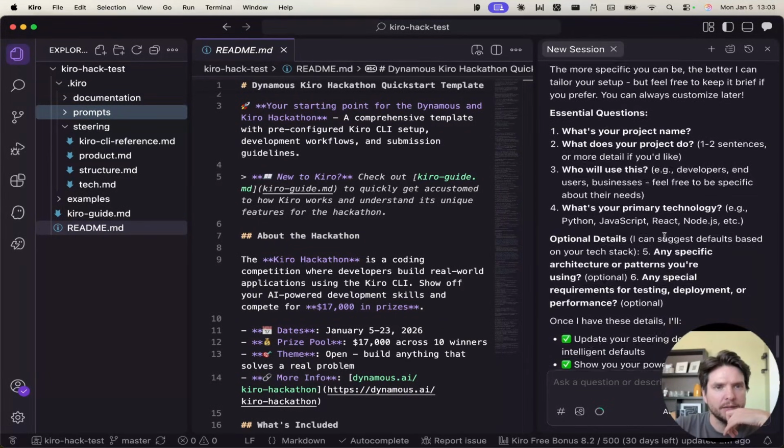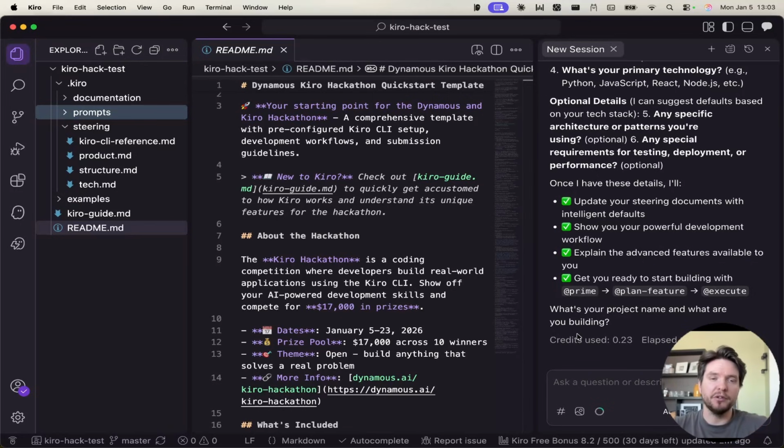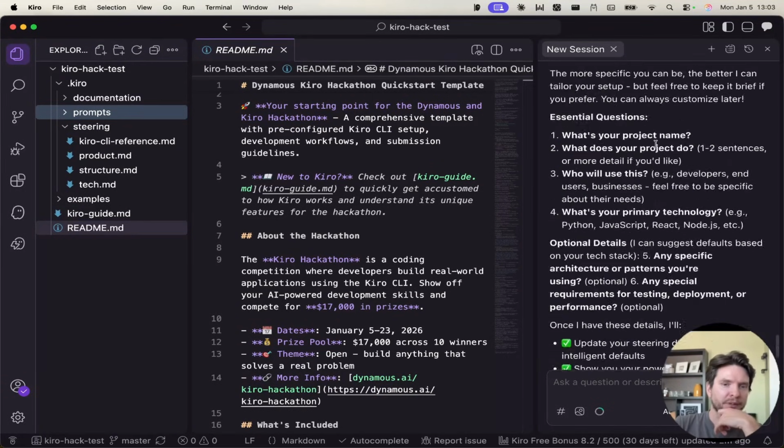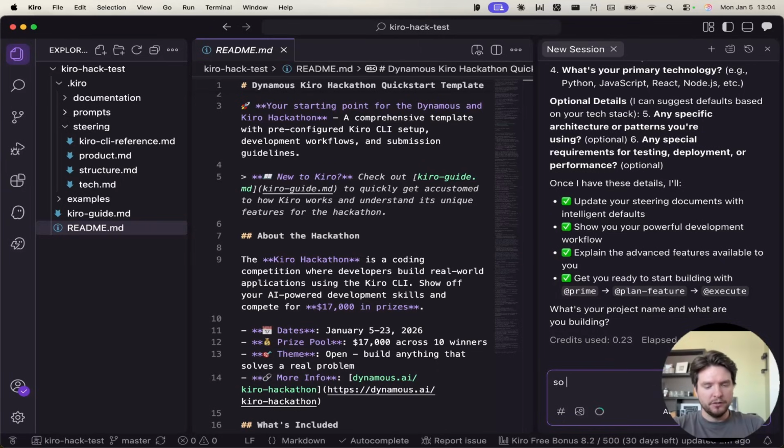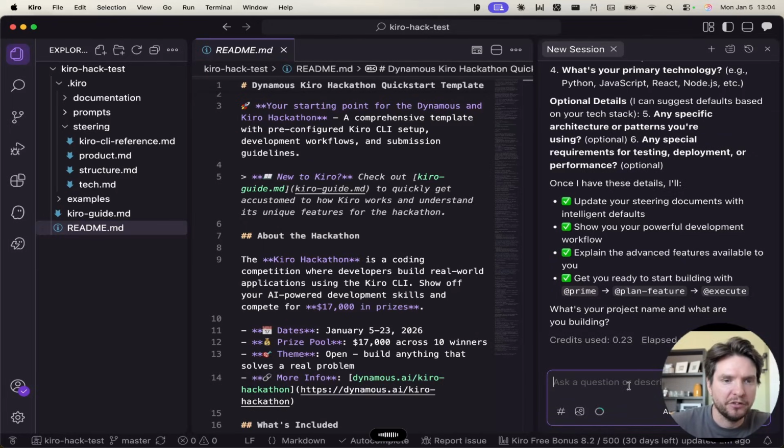And okay, so this will take you through a wizard of what you want to build. So this is great. If you have an idea of what you want to build, you can go through this here and do it. Okay, so I'm going to start using some text-to-speech here to make it quicker. I don't want to actually go through this quick start guide here. I'd rather we create a command.